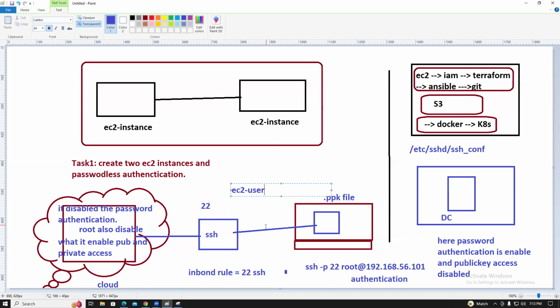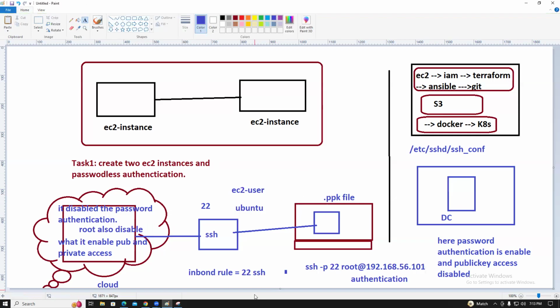What is the default user, guys? ec2-user only. If it is an Ubuntu server, the user is ubuntu. If it is Amazon Linux or Red Hat Linux, ec2-user. If it is an Ubuntu machine, the default user is ubuntu. Guys, now you understood?